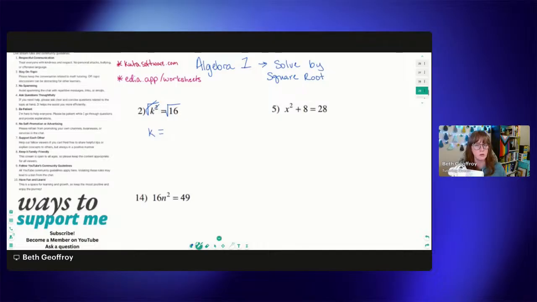However, when we are solving equations, we need to consider that that 4 could be positive or negative. So we want to solve this as plus or minus 4. This plus minus symbol in front of this number is a shortcut way of writing that k can equal positive 4 or k can equal negative 4. And let's think about that.